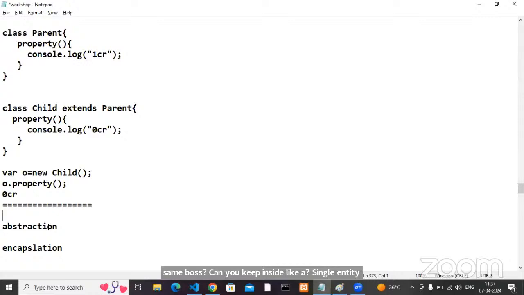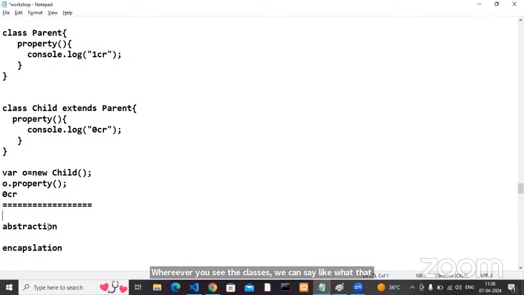I have a bus: front wheels, back wheels, color, total wheels. These all work for the same cause, right? Keeping them in a single entity is nothing but a class. Wrap the variables and methods in a single entity; wherever you see classes, we can say that is encapsulation.